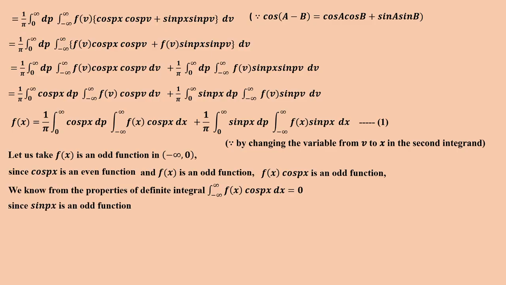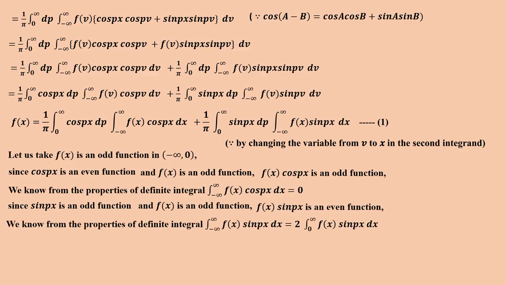Since sin px is an odd function, f of x is an odd function, so f of x sin px is an even function. Product of two odd functions you will get an even function. So from the properties of definite integral, integral minus infinite to plus infinite of an even function can be written as 2 times integral 0 to infinite, right? So integral minus infinite to plus infinite f of x sin px dx is equal to 2 times integral 0 to infinite f of x sin px dx.